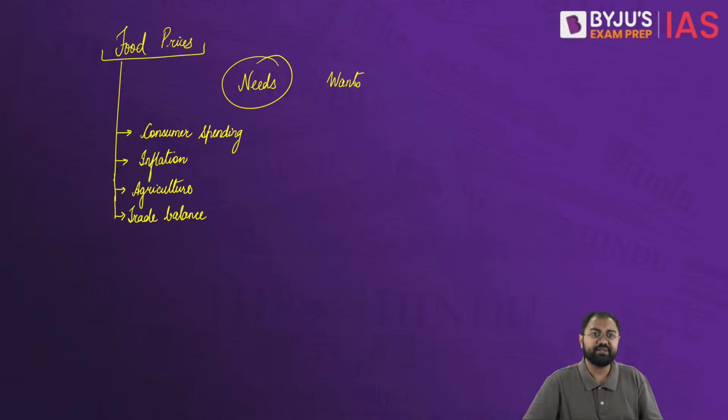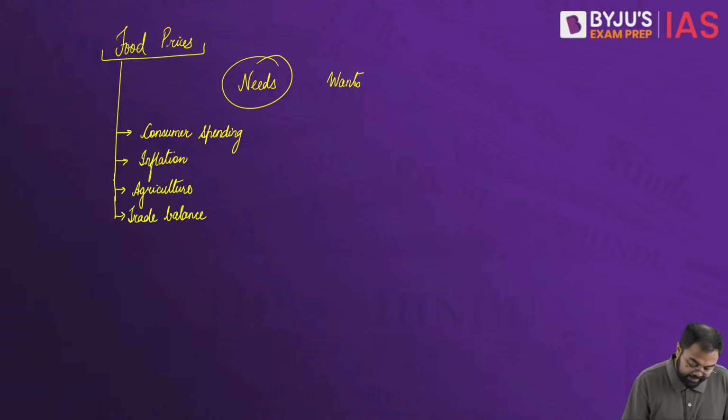Even let's say it is related to health and nutrition, that higher food prices can lead to malnutrition and health issues, especially among all the vulnerable populations. People may not be able to opt for healthy nutritional choices. They might have to opt for cheaper food, less nutritional food options, where they do not have to spend a lot. So that's why it can have a negative impact on health and nutrition.